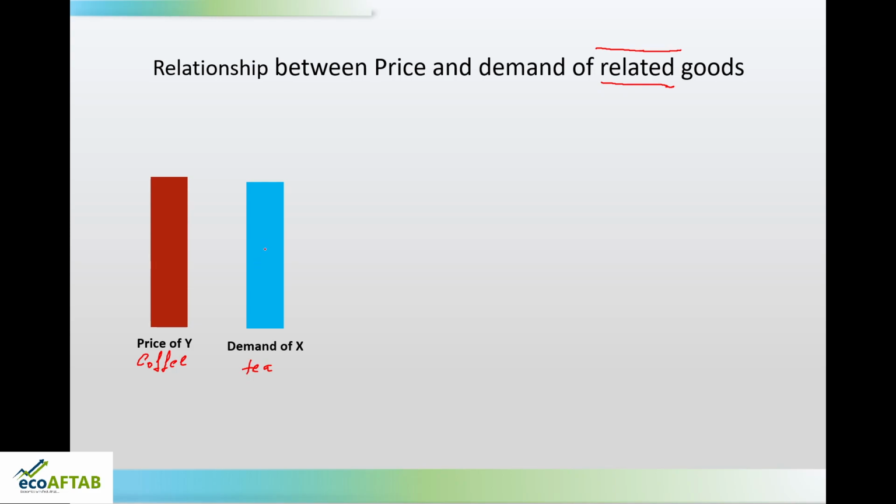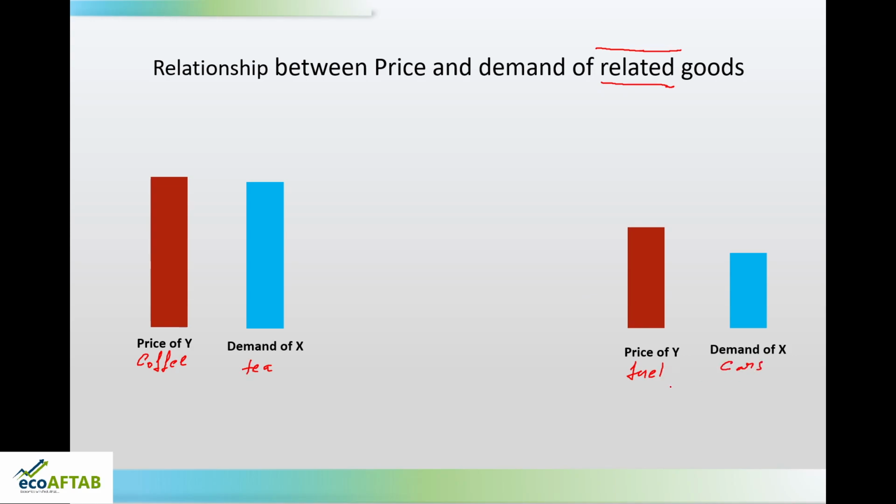This is one situation. In some other situation, if I say price of Y and demand of X, what will happen if the price of Y falls? If the price of petrol decreases, what will happen to the demand for petrol cars?